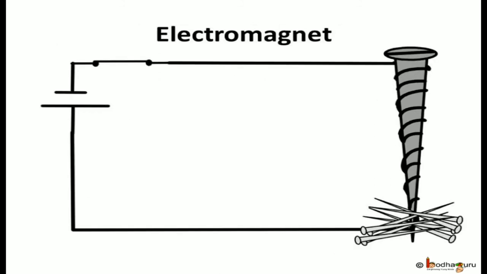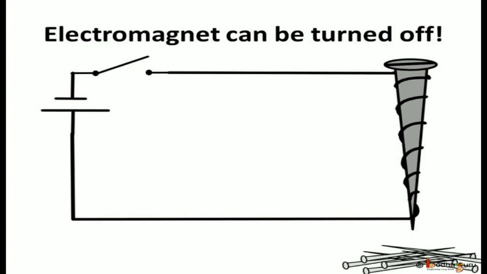The power of this electromagnet can be increased by increasing the number of turns of the coil. It can also be increased by increasing the flow of current through the coil. Let us also not forget, an electromagnet can also be turned off by stopping the electric flow of current which made it a magnet.